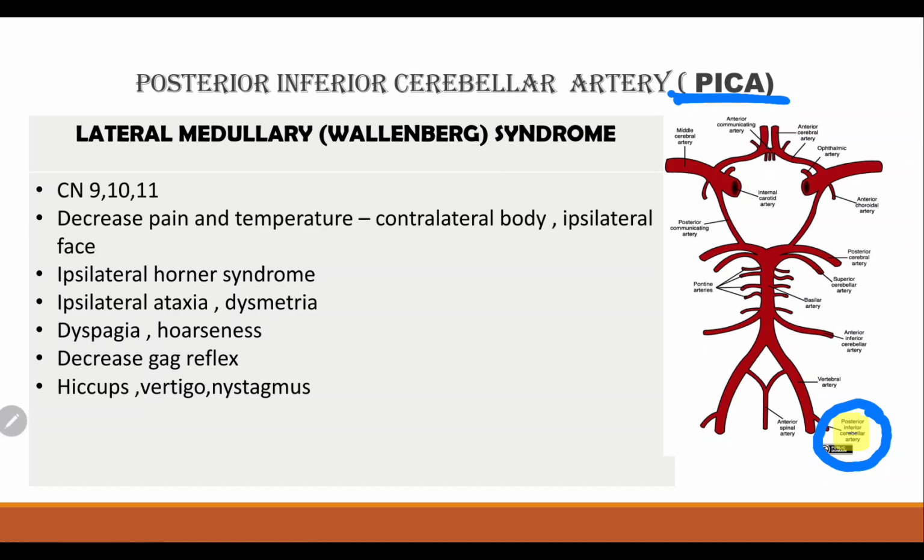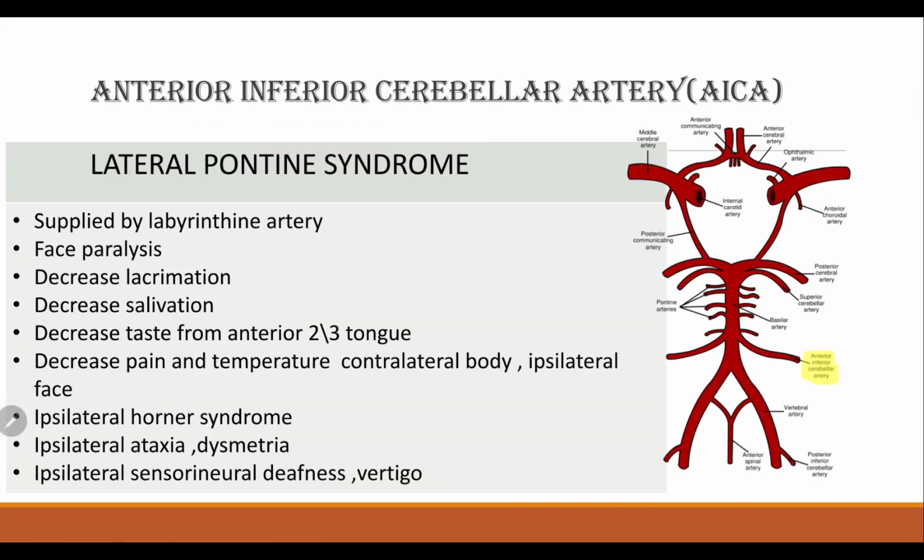Contralateral means the opposite side, the opposite body. Ipsilateral means the same side, the same face as the damage. And there is ipsilateral Horner syndrome and ipsilateral ataxia, dysphagia, hoarseness, decreased gag reflex, hiccups, vertigo, and nystagmus.